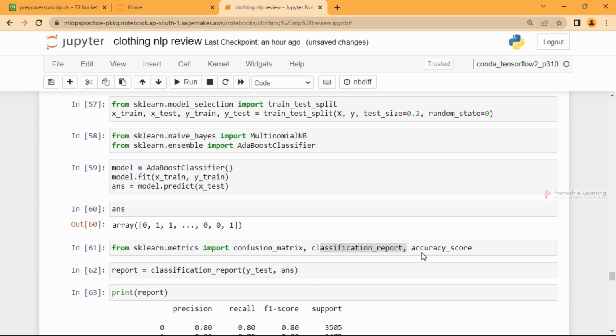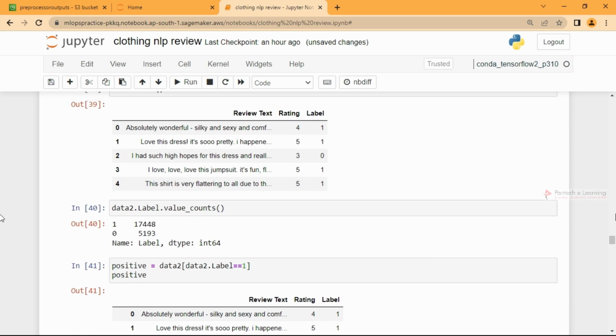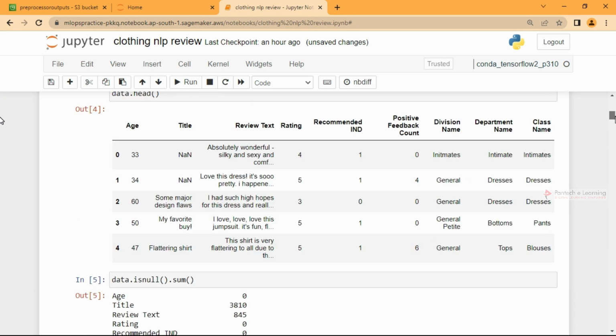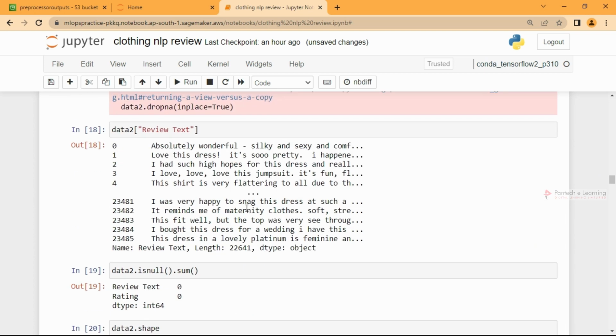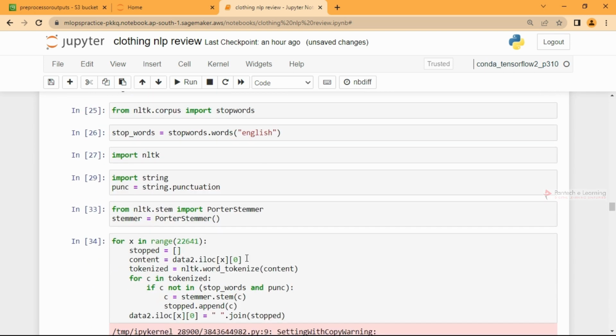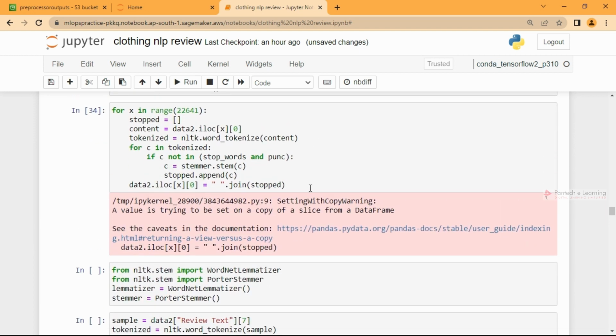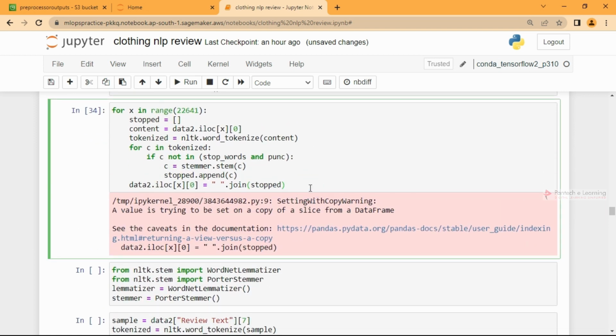That's what NLP is about. If you want a recap, we took the important things alone, the text and the rating. We did the basic pre-processing in a single for loop, which we covered in the previous class: stop words, punctuation, stemming, or lemmatization if you want.